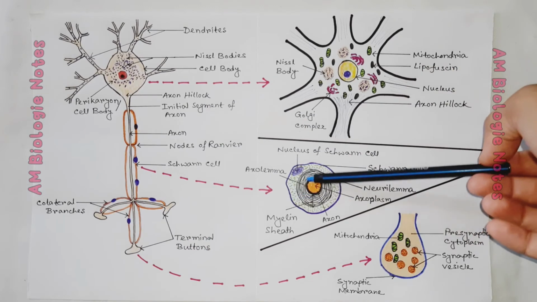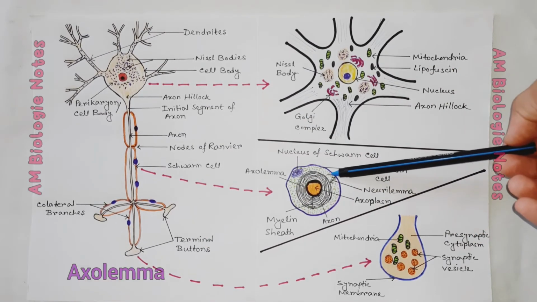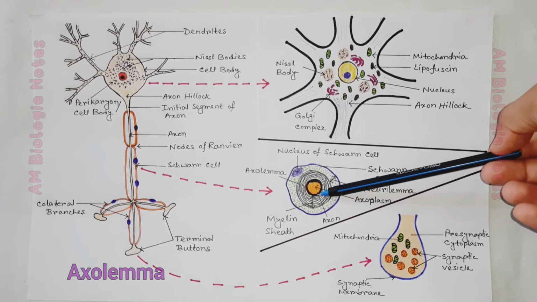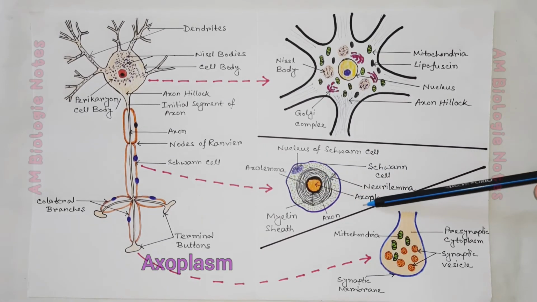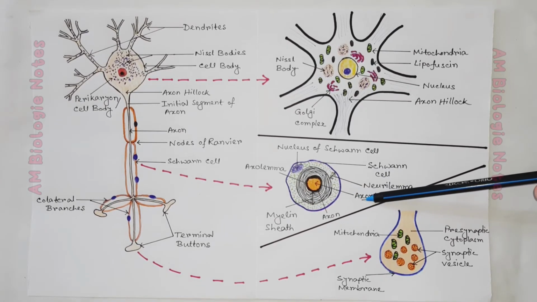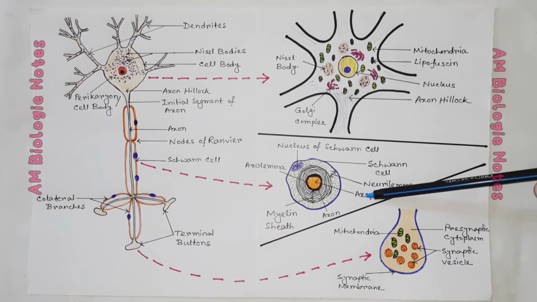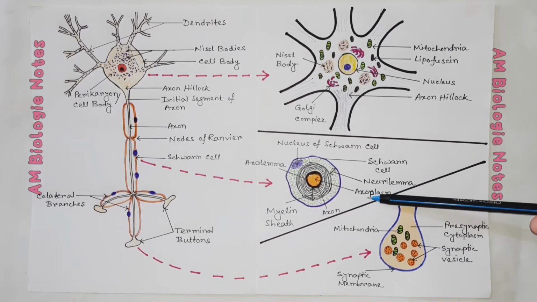This is the cross section of the axon portion. The plasma membrane of the axon is called the axolemma. The cytoplasm of the axon is called axoplasm. The axoplasm possesses mitochondria, microtubules, neurofilaments, and some cisternae of smooth endoplasmic reticulum.